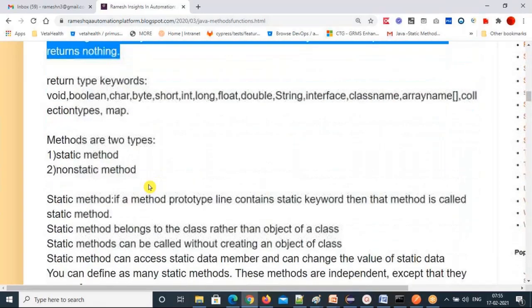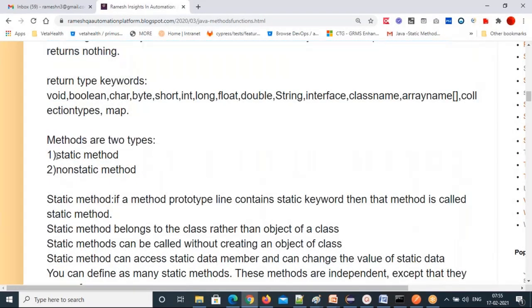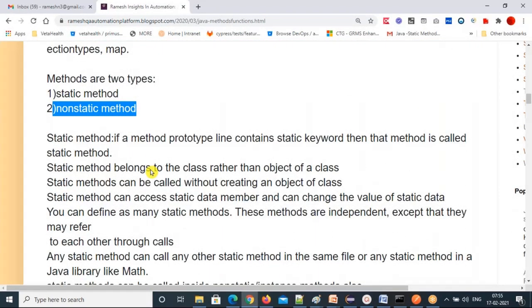And methods are of two types: static method and non-static method. What is meant by static method? If a method prototype line contains the static keyword, then that method is called a static method. A static method belongs to the class rather than the object of a class. So it doesn't belong to the object.